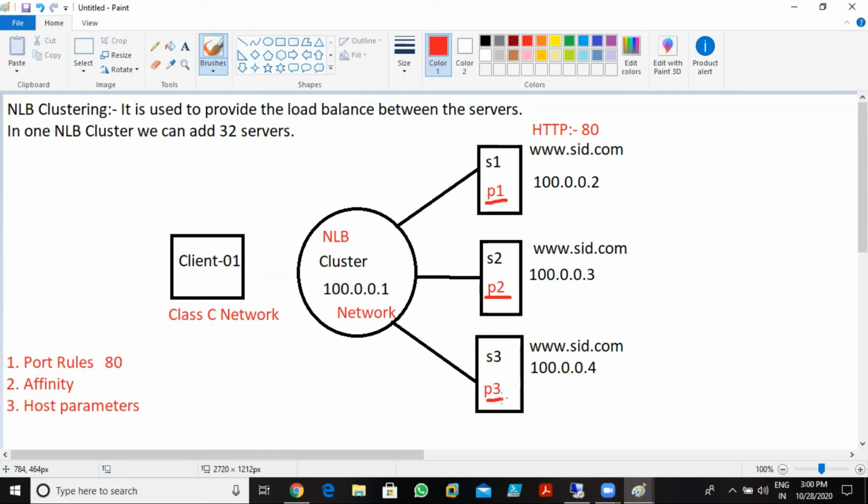The lowest priority always gets the request first. The first request goes to the lowest priority, least priority server. So we can define the priorities with the help of priority, that is, which priority you want to give to the servers.